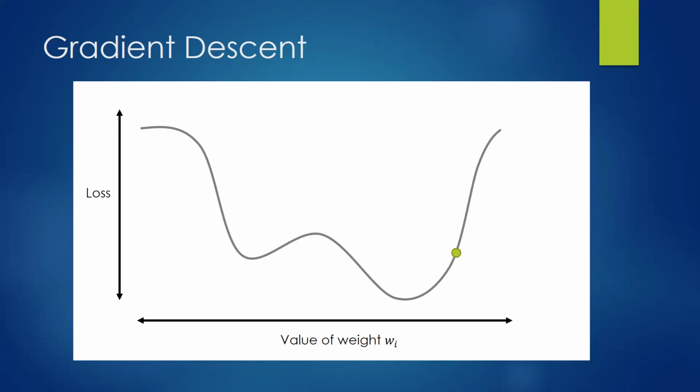Absolutely. We want to decrease our weight, because if we notice here, when we decrease our weight, meaning that we move left in the x-axis, we would actually be decreasing our loss. And so one way we can look at this is through the concept of a gradient or the derivative, because our computer models are not actually going to be drawing this graph as we see here. This is just for our own imagination to view it. And so what it actually does is it looks at how each of these weights actually affects our loss function. So that goes into optimizing.